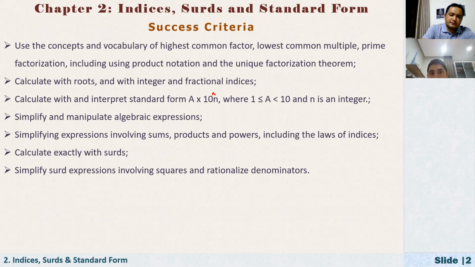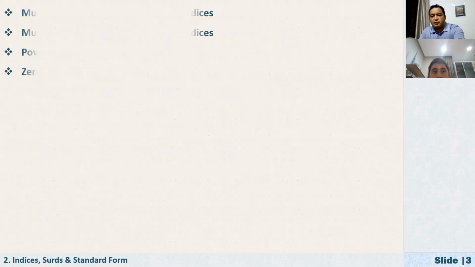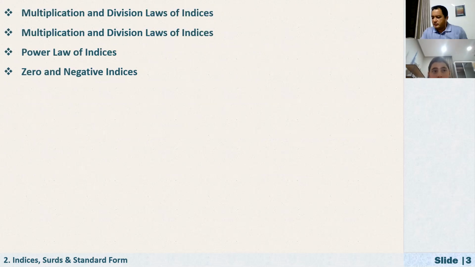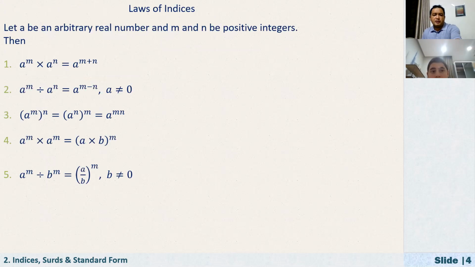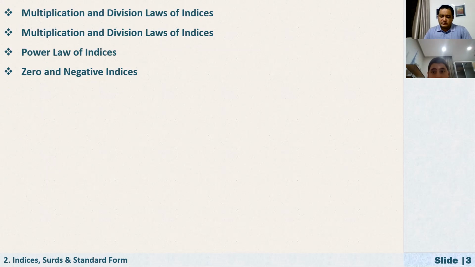Now, as you practice more and more, you'll understand what we are learning here. So, first, number one, we will talk about indices, or let's say exponents. It has some properties: multiplication and division laws of indices, power law of indices, and zero and negative indices. These are the properties. Before we continue, moving to the next slide, let's start with a definition. In math, first we give a definition, right? What number is it?